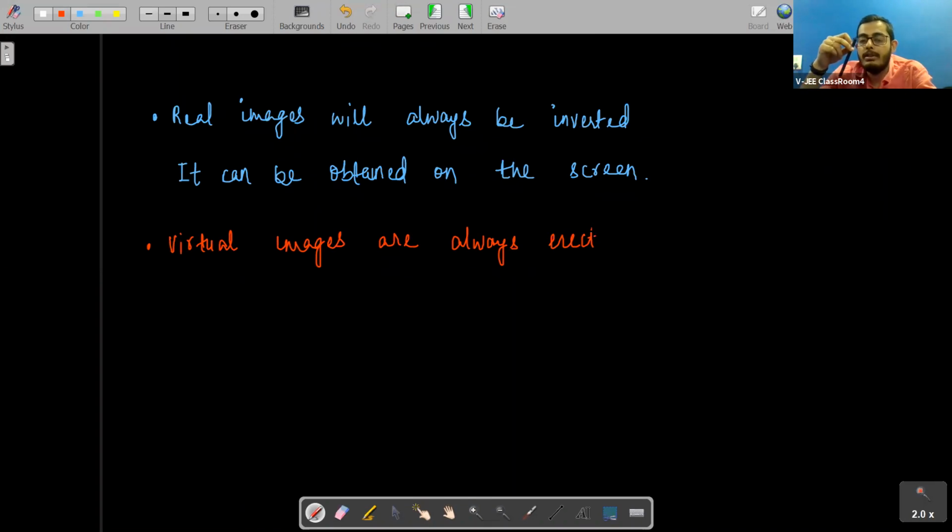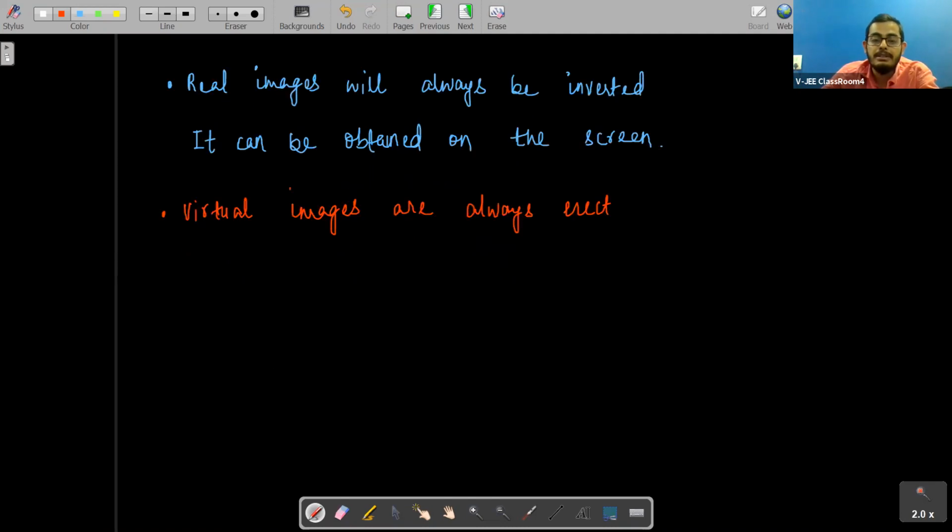What we talked about in real images is that the image gets inverted. But here in virtual images, what happens, students? Virtual images are always erect. And one more point: they cannot be obtained on the screen.